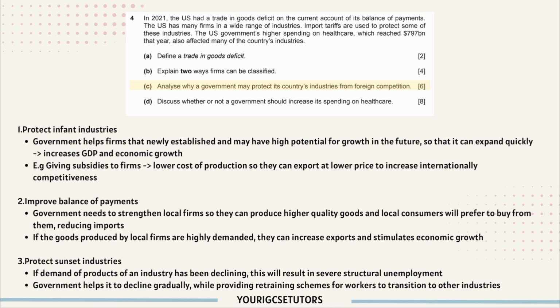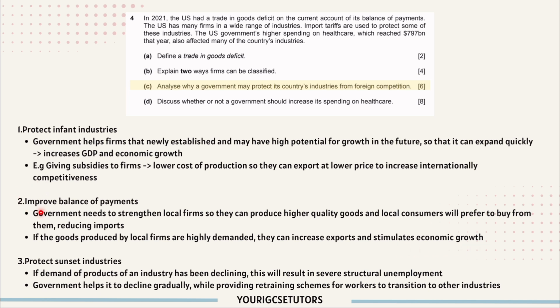Second, it can improve the balance of payment. So government needs to strengthen the local firms so they can produce higher quality goods and local consumers will prefer to buy from them, which reduces import. And if the goods produced by local firms are highly demanded, they can also export it. So this stimulates economic growth.